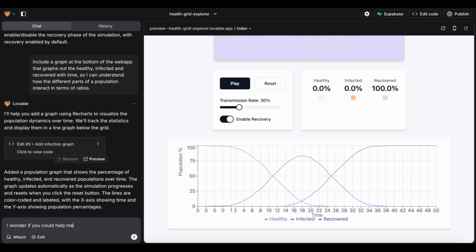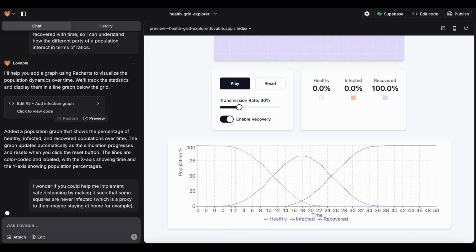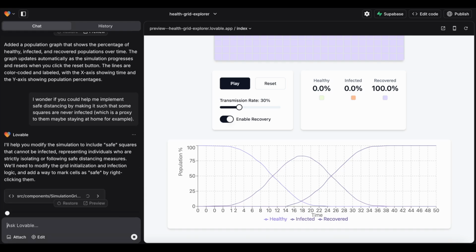Finally, simulations also help you to see the effects of a new policy. Suppose you want to model how safe distancing could prevent transmission. You could actually ask Lovable to create individuals who stay at home, represented by squares that are never infected.